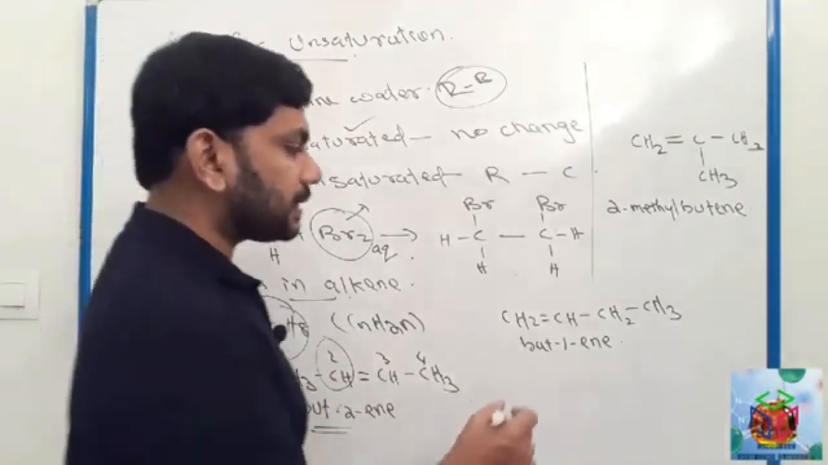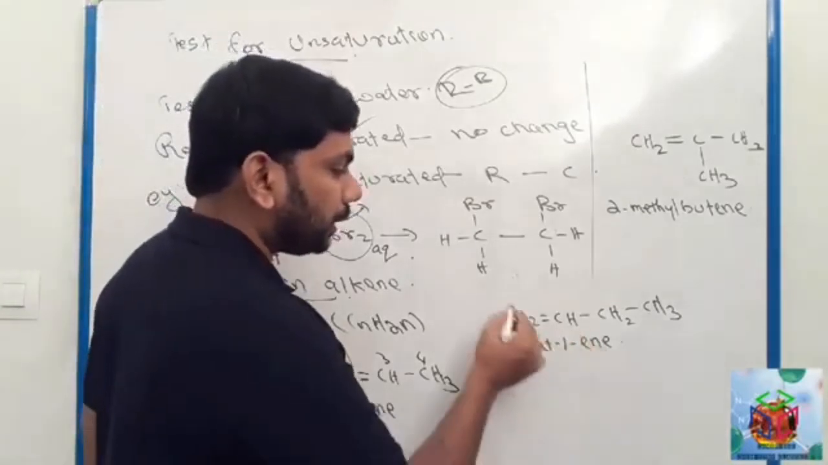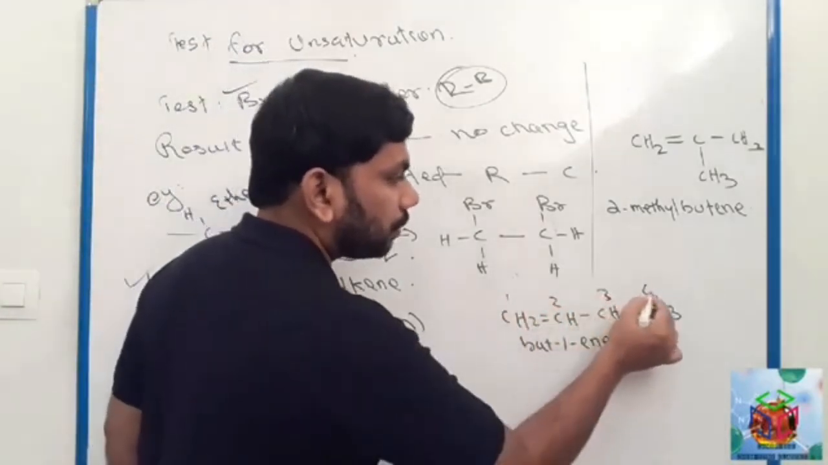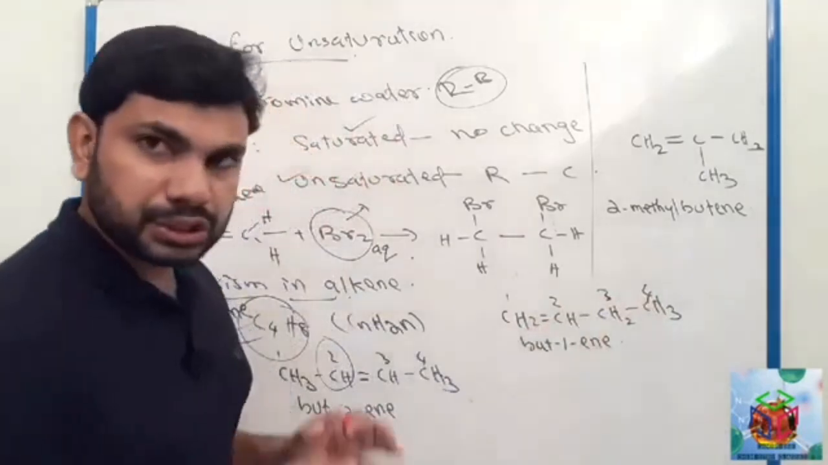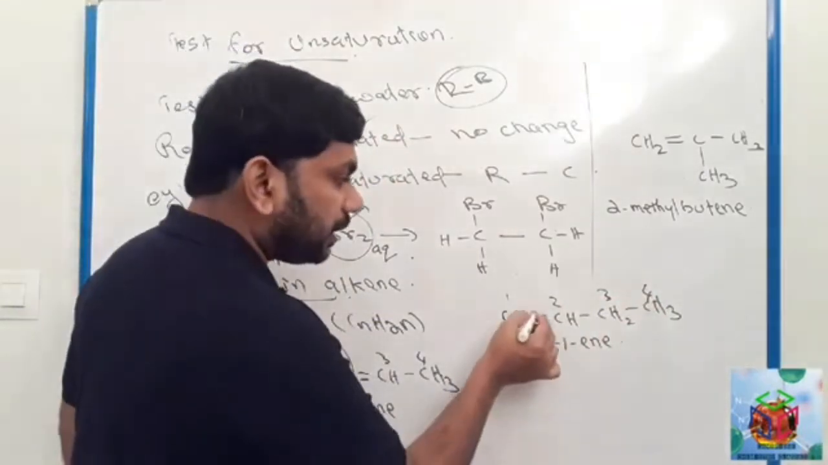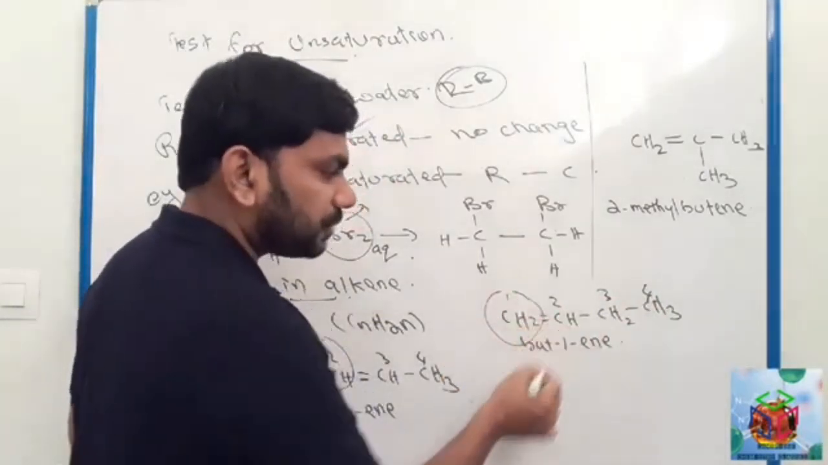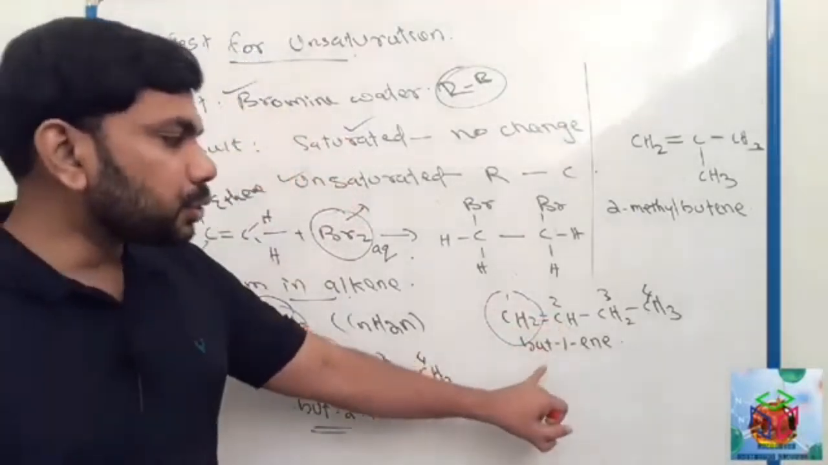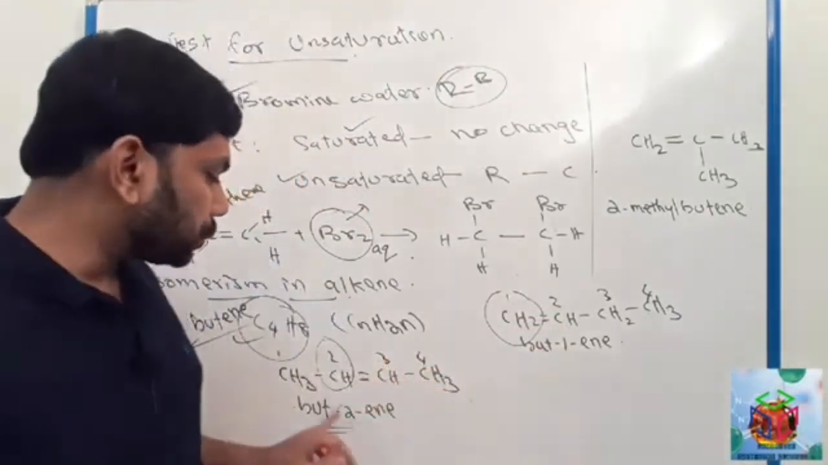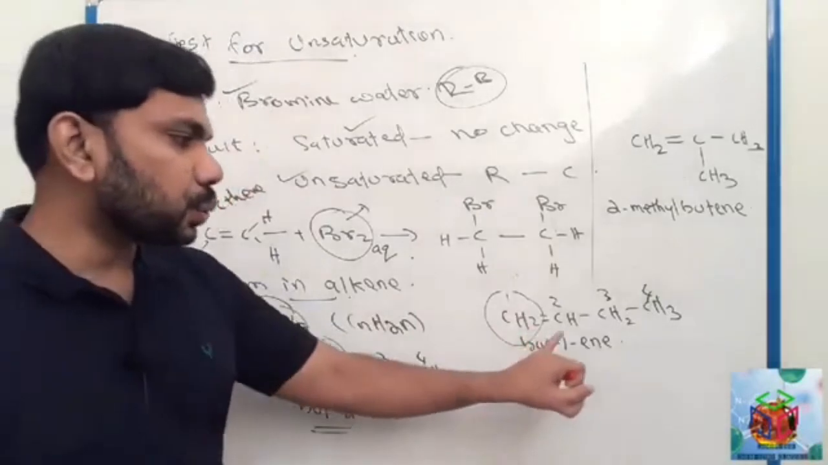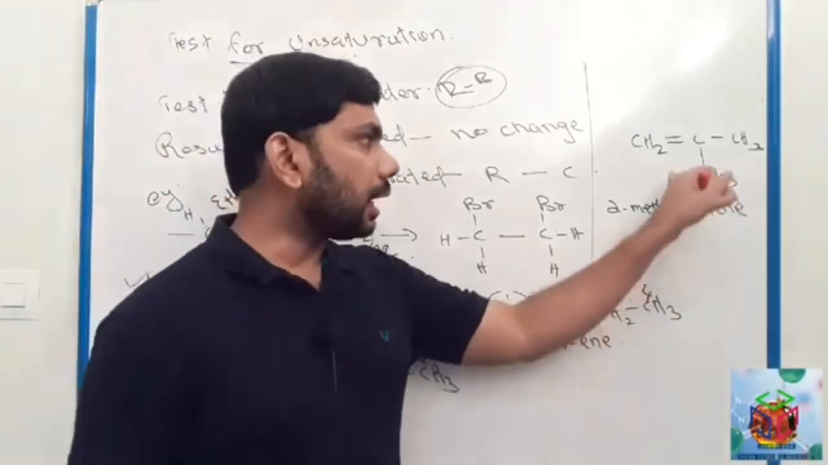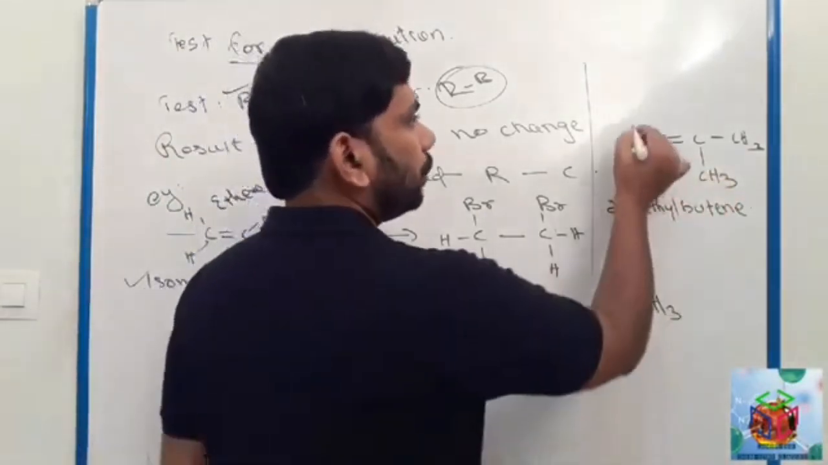Look here, another example. This is but-1-ene. Here also there are 4 carbons and a double bond, but the double bond is in the first carbon. So it is but-1-ene. This is but-2-ene, and this is but-1-ene.